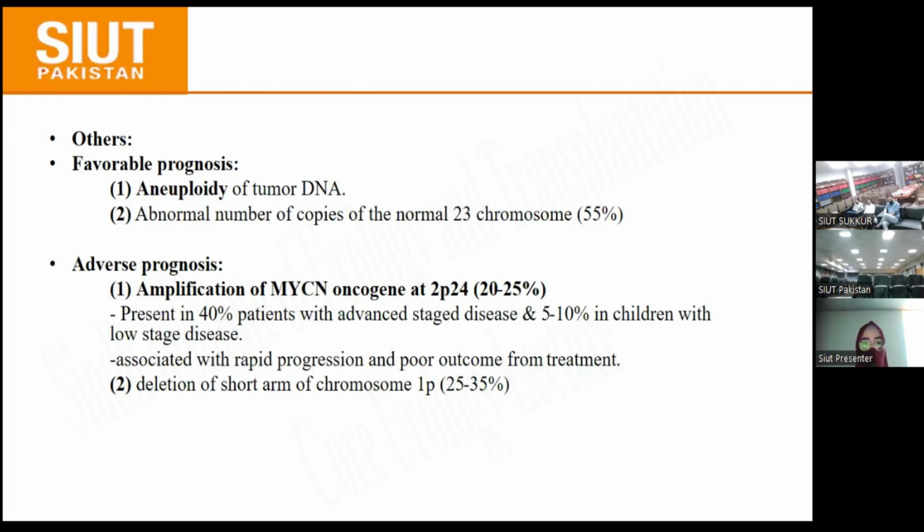In adverse prognosis, we have amplification of the MYCN oncogene at the short arm of chromosome 2, which we see in 20 to 25% of cases, and deletion of the short arm of chromosome 1, which we see in 25 to 35% of cases. Amplification of the MYCN oncogene is present in 40% of patients with advanced stage disease and 5 to 10% of children with low stage disease. And it is associated with rapid progression and poor outcome from treatment.